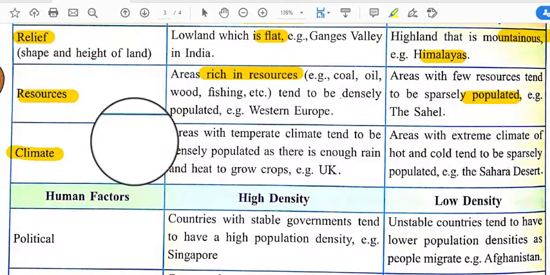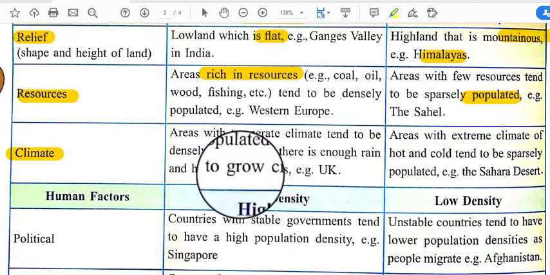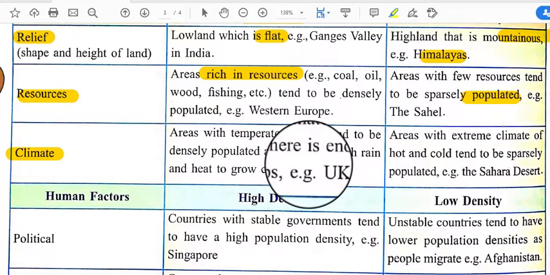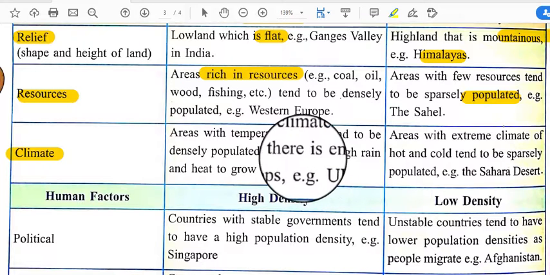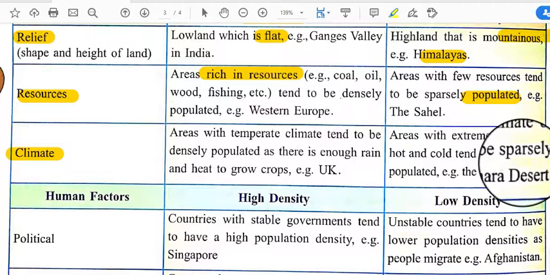Next is climate. Areas with a temperate climate tend to be densely populated, as there is enough rain and heat to grow crops. So climatic condition is another factor of the density of population. If a favorable climate is there, then the population will increase. But unfavorable conditions are the cause of a lower density of population.